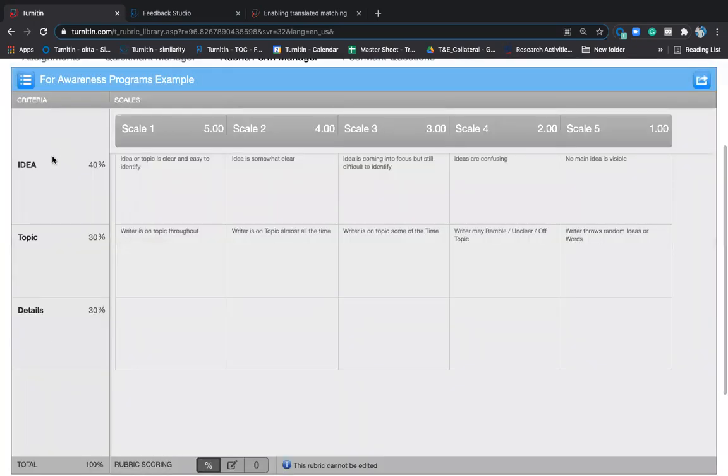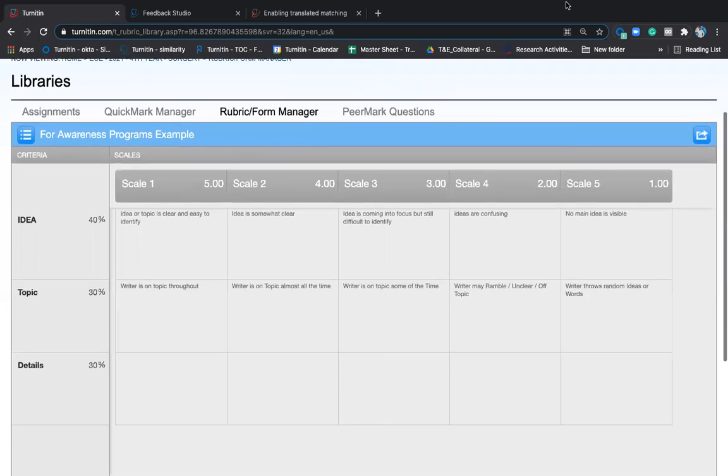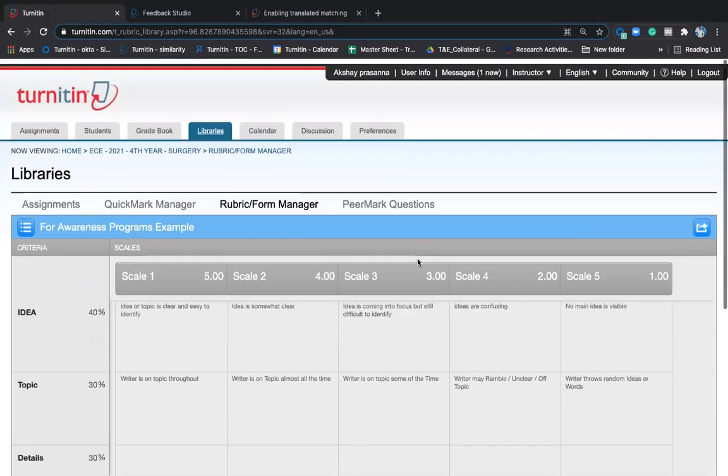You can see on the left hand side is the criteria, on the right hand side is the scales. I've given the criteria based on 100%. 40% is for idea, 30% is for topic, 30% for details. You can also create it. I'll give you a user guide which will help you to understand how you make and create rubrics and other things.